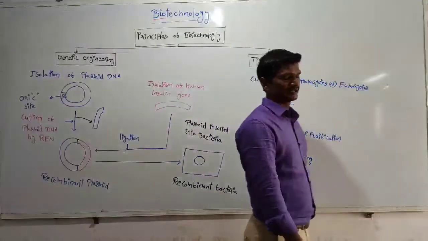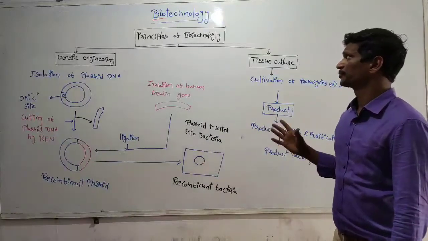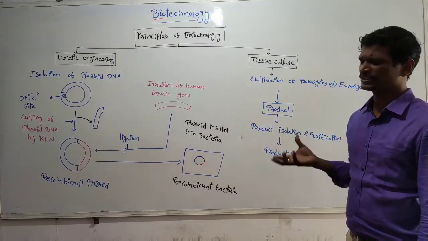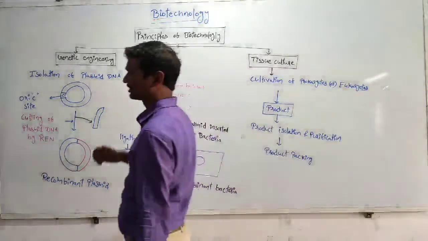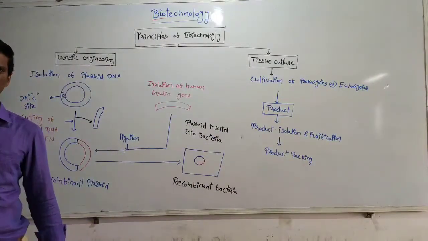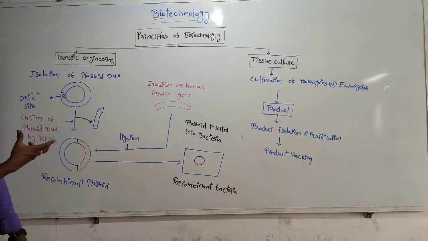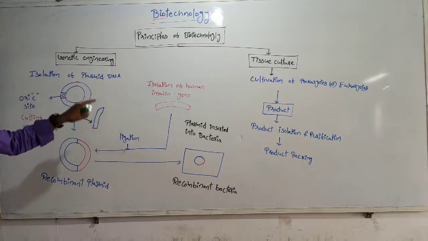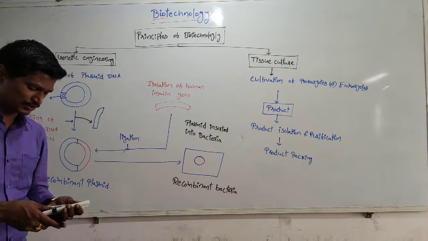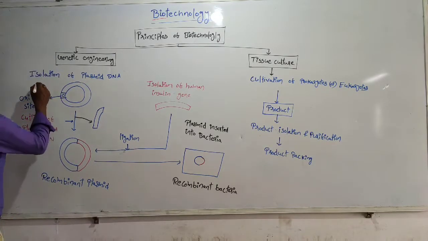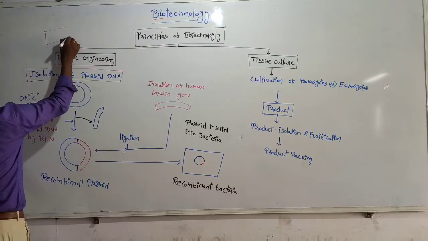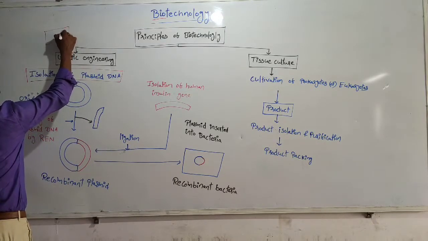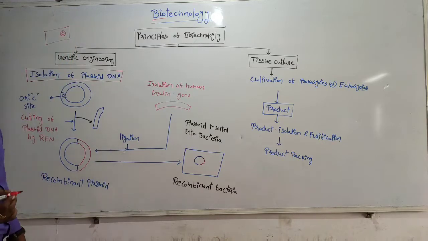Again, I would like to explain the principles of biotechnology. Each step in the principles of biotechnology we already discussed. Genetic engineering designs new things, especially related to genes. The very first step is isolation of plasmid. We know about bacteria. The bacterial cell naturally contains plasmids.